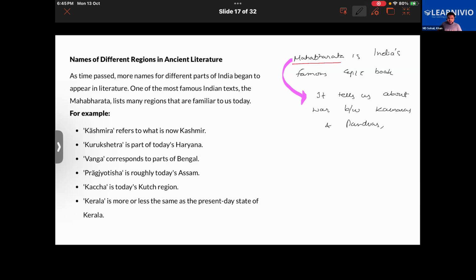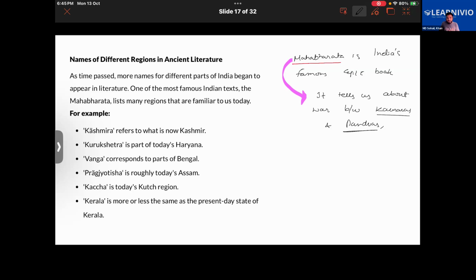It narrates the events about this war between the two groups of princely cousins. Kauravas were princes, and Pandavas were also princes. They were cousins actually, but they had a big fight between them.